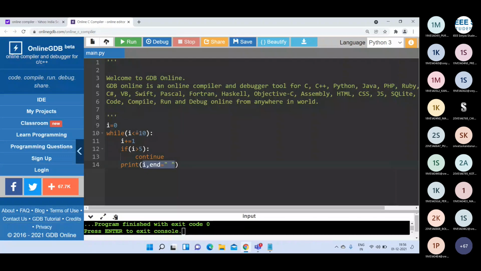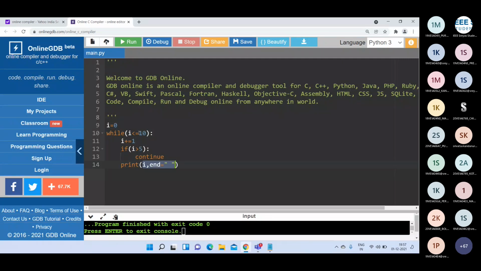Then 2 less than or equal to 10. Condition is true. Then I becomes 3 now. 3 greater than 5. Condition is false. So 3 will be displayed. Then next 3 less than or equal to 10. I becomes 4 now. 4 greater than 5. Condition is false. Then 4 will be displayed. Then 4 less than or equal to 10. I becomes 5. Then 5 greater than 5. Condition is false. Then 5 will be displayed.